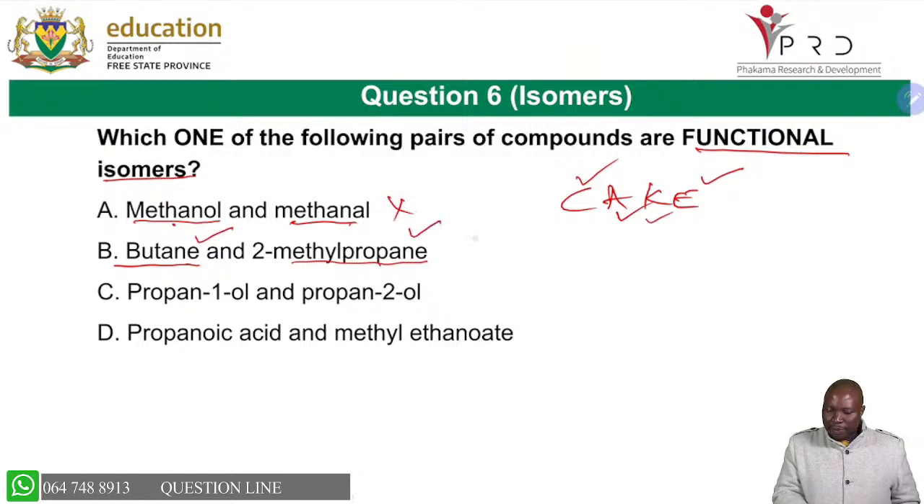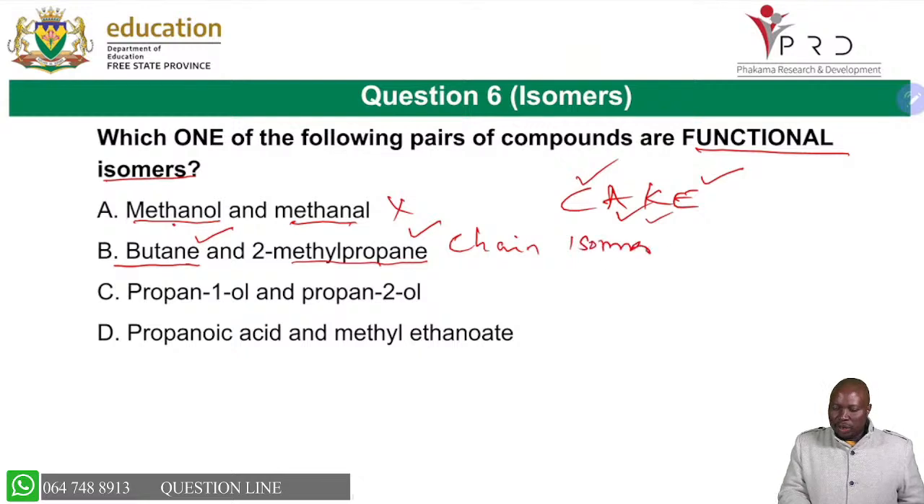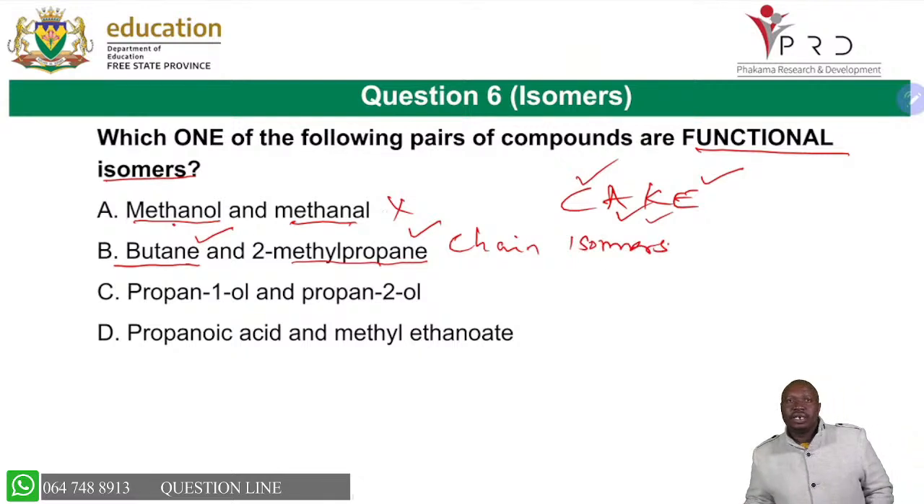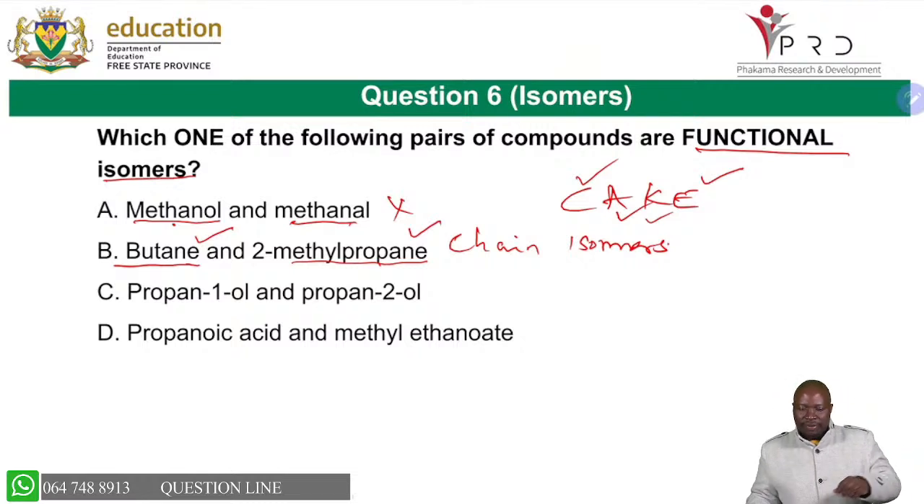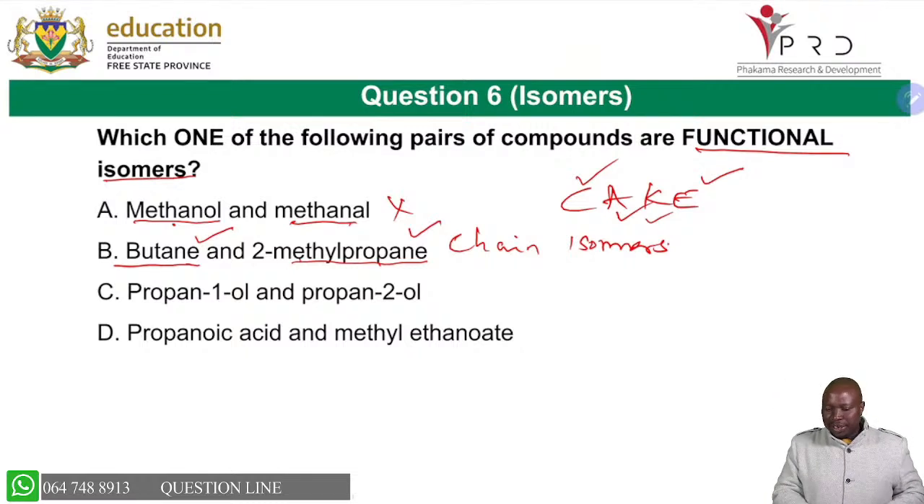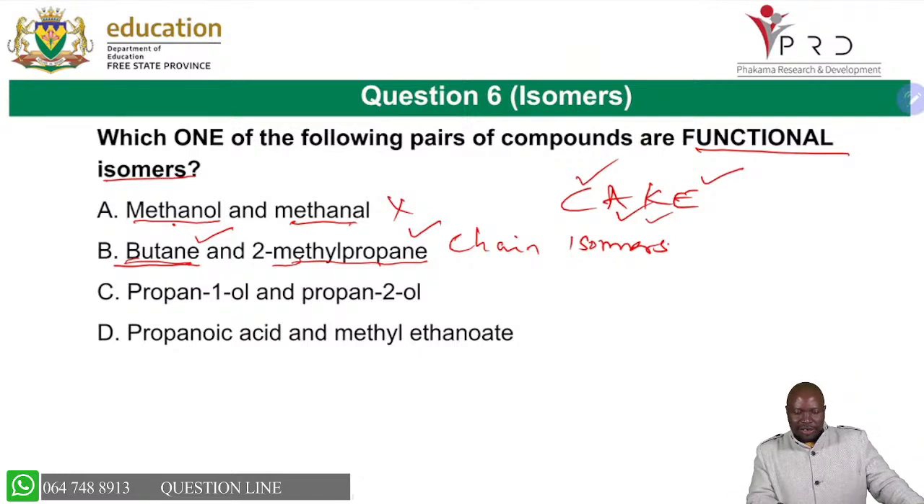And this one, you can see that this one and these two, butane and 2-methyl propane, these are chain isomers. They are chain isomers because you can see they all have 4 carbons. So they have the same molecular formula, but different types of chain. This one is branched, this one is unbranched. So you're able to see that these are chain isomers.